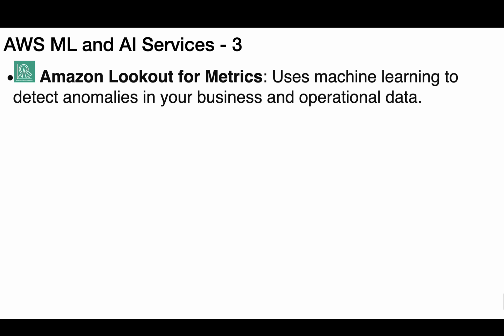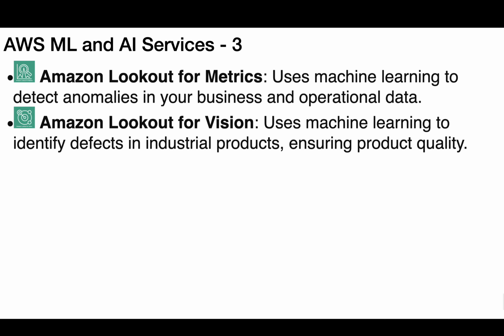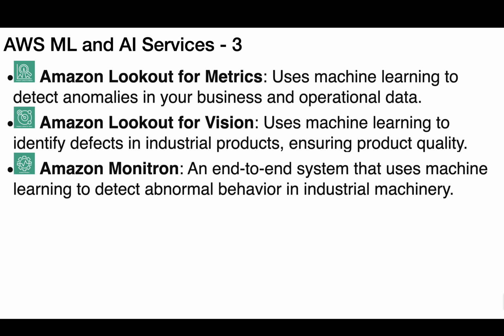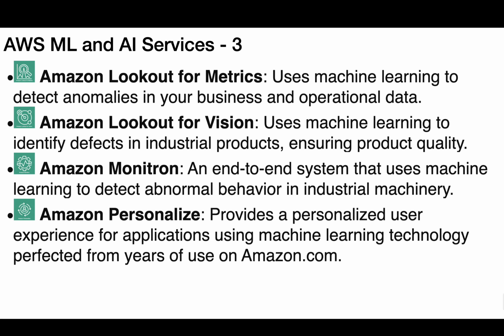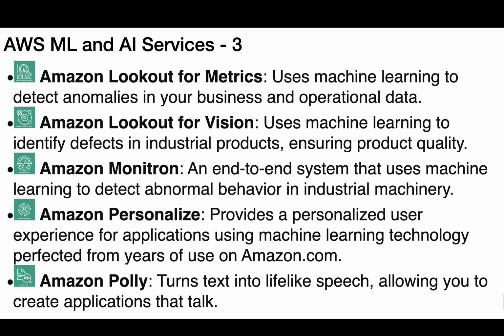AWS ML and AI Services, part 3. Amazon Lookout for Metrics uses machine learning to detect anomalies in your business and operational data. Amazon Lookout for Vision uses machine learning to identify defects in industrial products, ensuring product quality. Amazon Monitron, an end-to-end system that uses machine learning to detect abnormal behavior in industrial machinery. Amazon Personalize provides a personalized user experience for applications using machine learning technology perfected from years of use on Amazon.com. Amazon Polly turns text into lifelike speech, allowing you to create applications that talk.